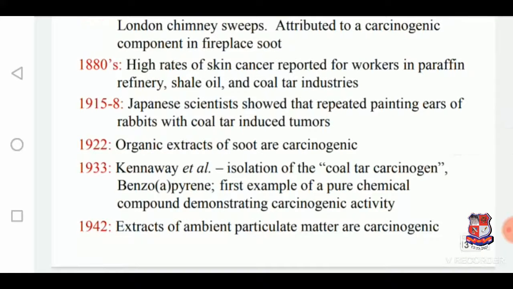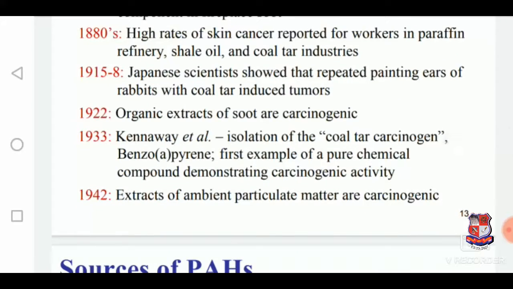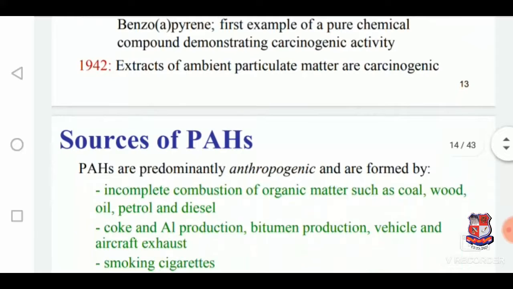During 1915 to 1918, Japanese scientists showed that repeated painting of rabbits' ears with coal tar produced cancers. In 1922, organic extracts of soot were shown to be carcinogenic. So these are the experimental observations.